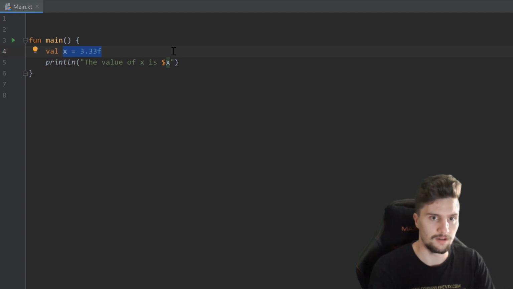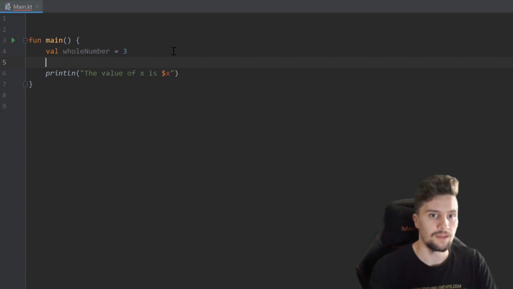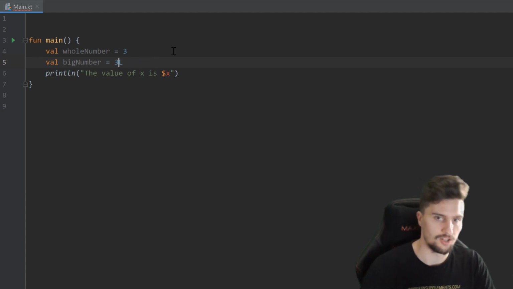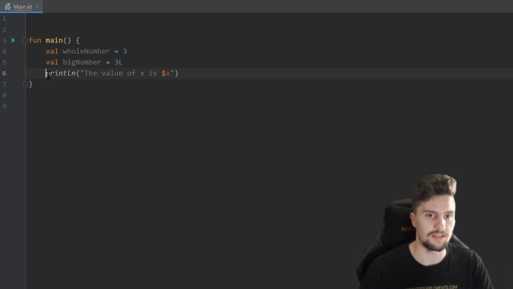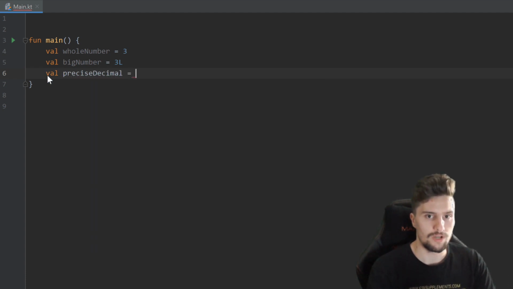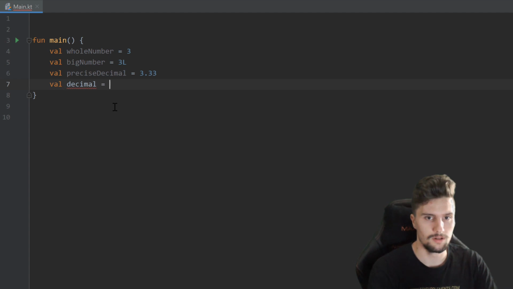First of all, we had our whole number, which we just declared by setting it to any number. Then we had our big number, which was a long, so we would set that to 3L in this case. And you can see we can just make that number very big here. I'll just leave it at 3 here, and also remove that print line statement because we don't have that variable x now, so it will give us an error because it doesn't know it. And then we also have a precise decimal, which is 3.33 for example. We have a normal decimal which we set to 3.33f.